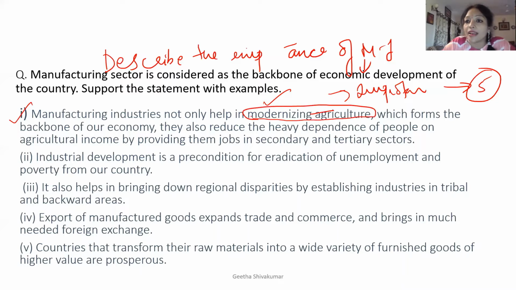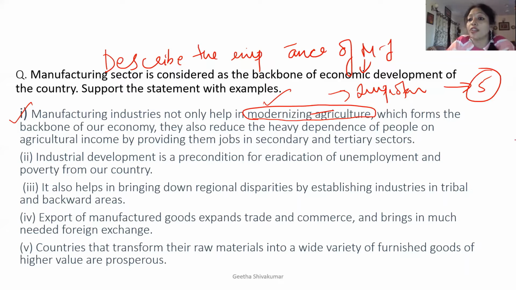Now, what do you understand by modernizing agriculture? We know there are different types of agriculture methods. For example, instead of the traditional method, now everyone uses tractors and different methods of farming. That is called modernizing, and it is the manufacturing industry which has helped the agriculture sector to modernize, which forms the backbone of our economy.